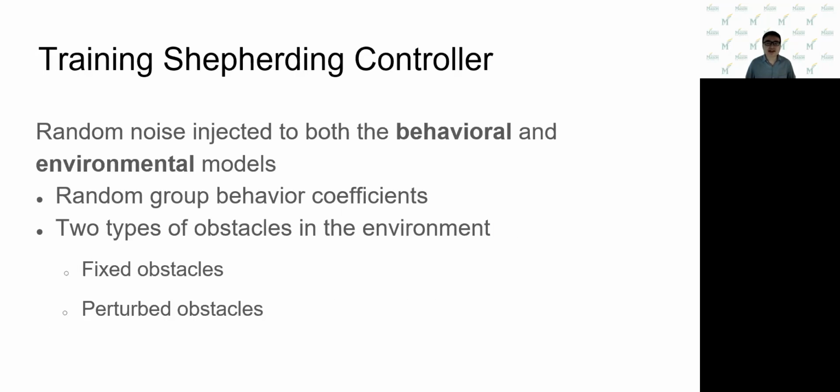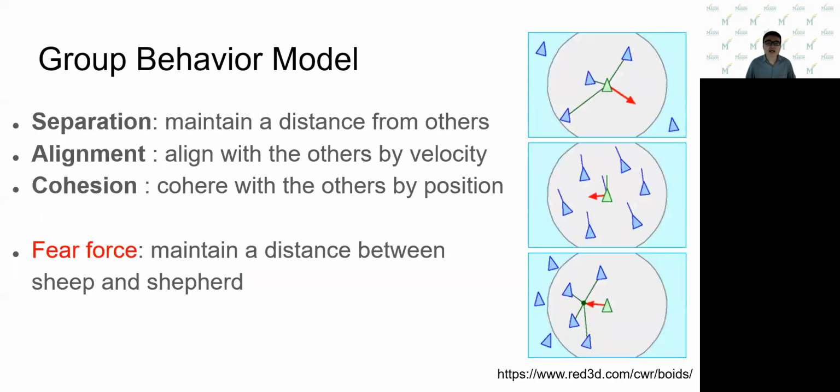To train the shepherding controller, we add random noise to the behavioral and environmental model. For instance, we change the group behavior coefficients randomly. We also consider two types of obstacles in the environment, fixed obstacles and perturbed obstacles, to study the robustness of the trained controller. The group behavior model used in this paper has three forces.